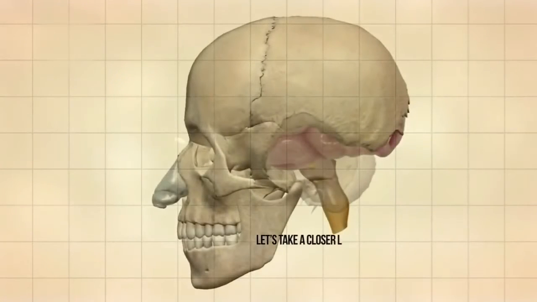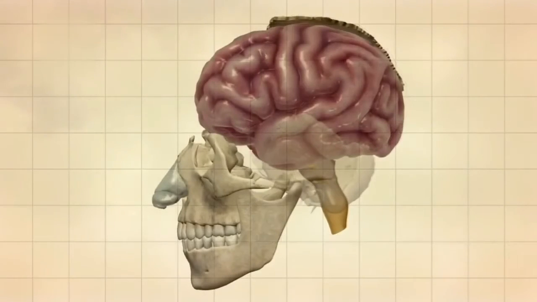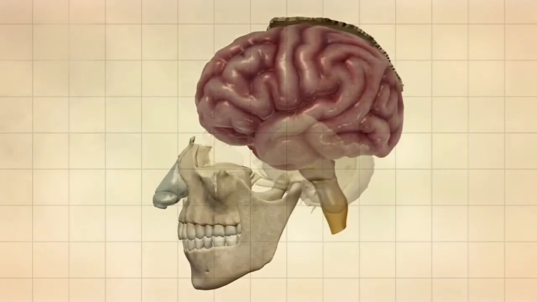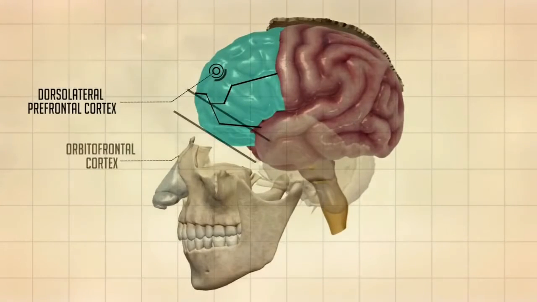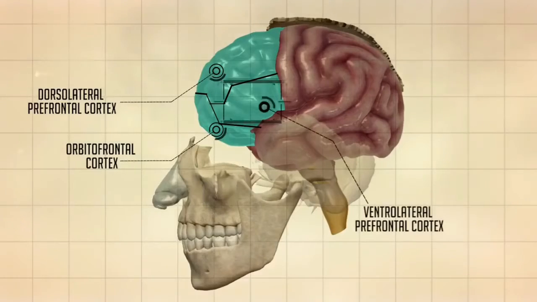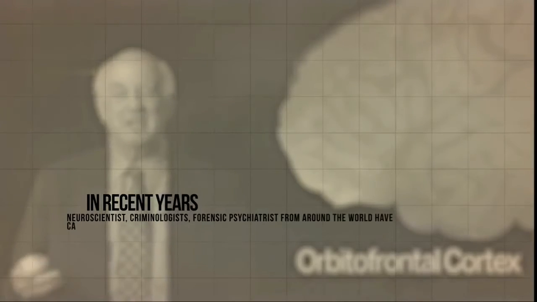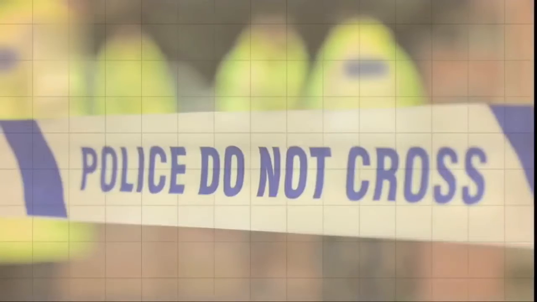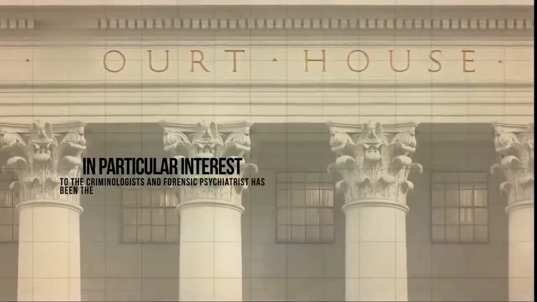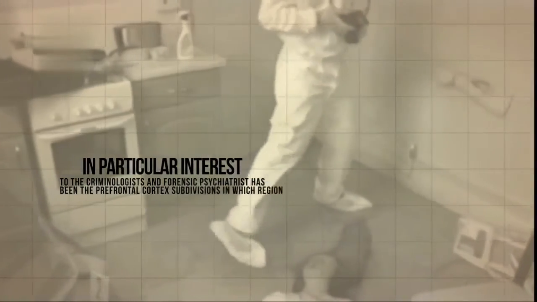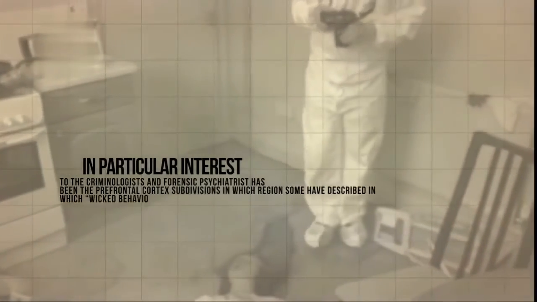Let's take a closer look at the prefrontal cortex subdivisions. This area of the brain has been divided into three main subdivisions, known as the dorsolateral prefrontal cortex, the orbitofrontal cortex, and the ventrolateral prefrontal cortex. In recent years, neuroscientists, criminologists, and forensic psychiatrists from around the world have carried out a number of studies on the human brain. Of particular interest to criminologists and forensic psychiatrists have been the prefrontal cortex subdivisions, regions in which some have described wicked behavior as taking place.